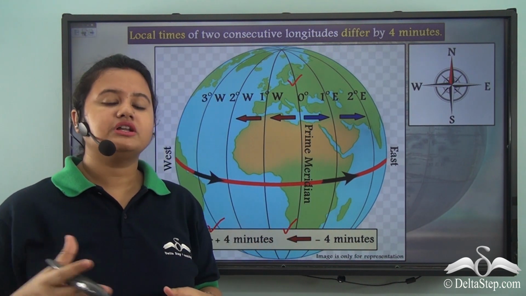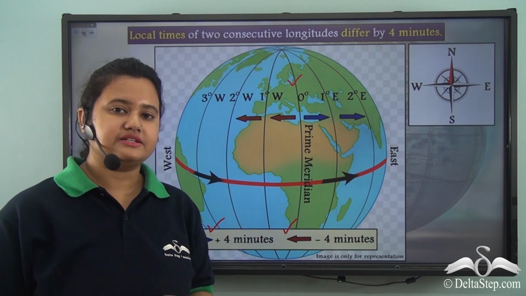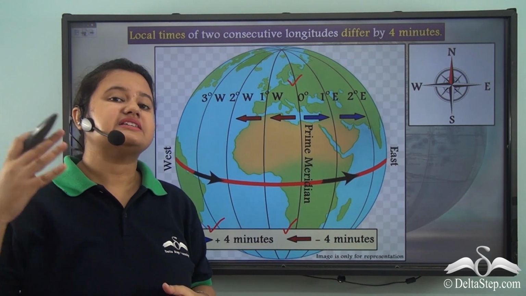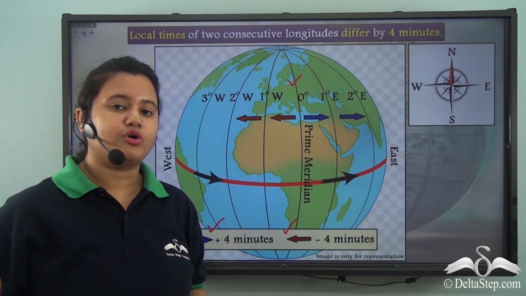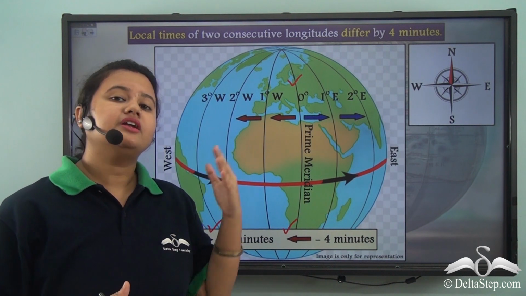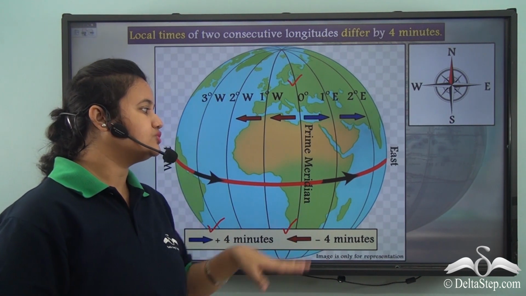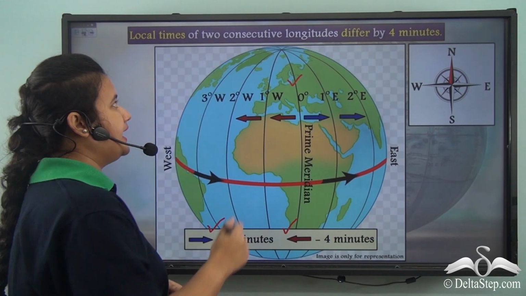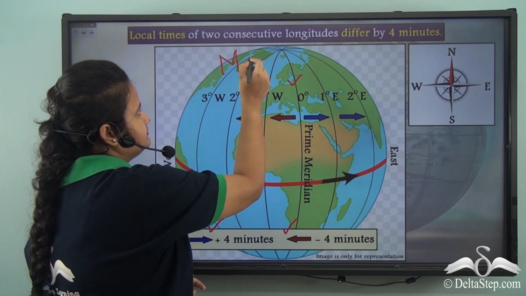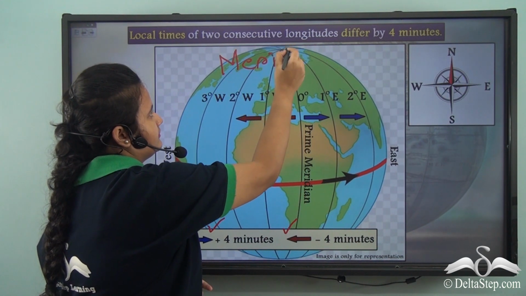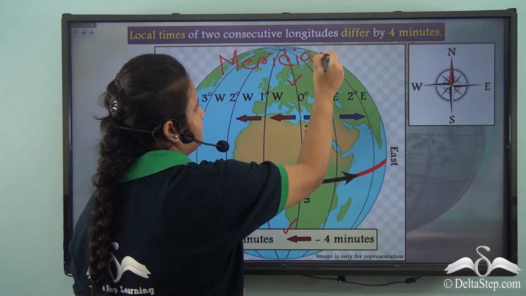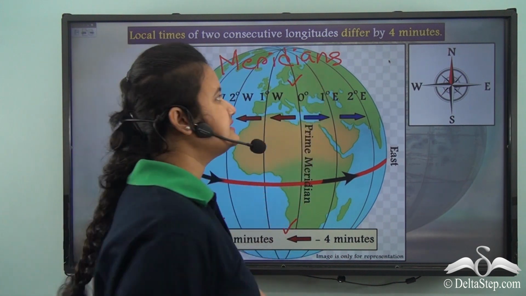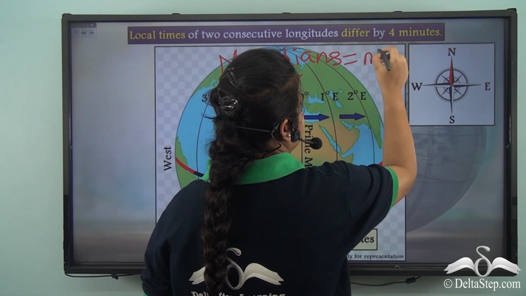In fact, the local time of different longitudes are determined based on the prime meridian. Since prime meridian is the basis of finding the time of other longitudes, or other longitudes are drawn with respect to the prime meridian, all the lines of longitudes are also known as meridians. Also, the literal meaning of meridian is midday.